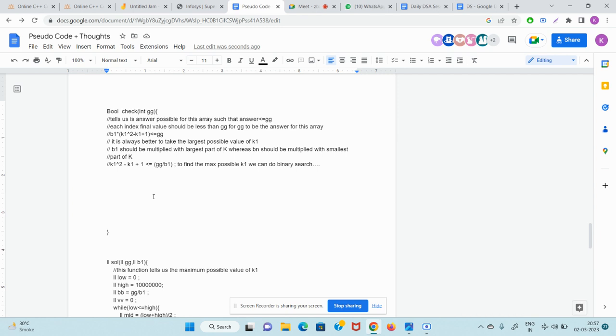Okay. So, guys, start telling me the code for this. How will you check if each index is less than equal to gg? Int i equal to 1 while i less than equal to n. n is the size of our array, okay. Int ki should tell me the maximum possible value.